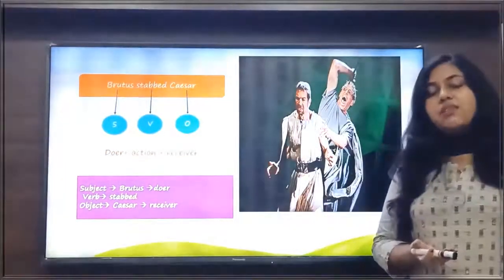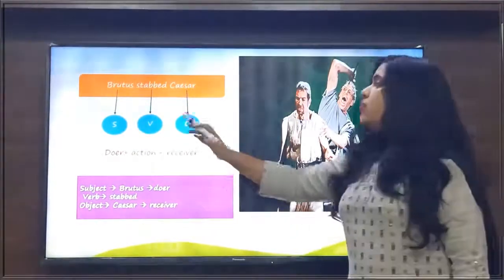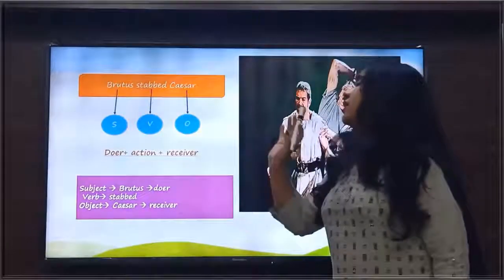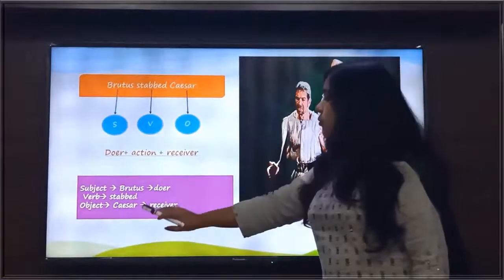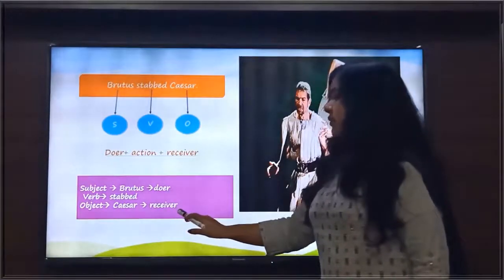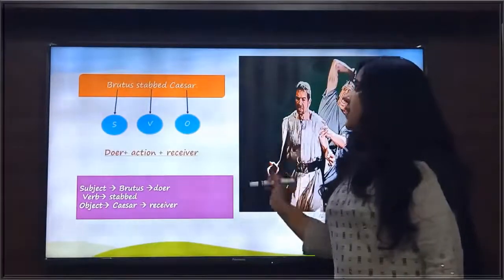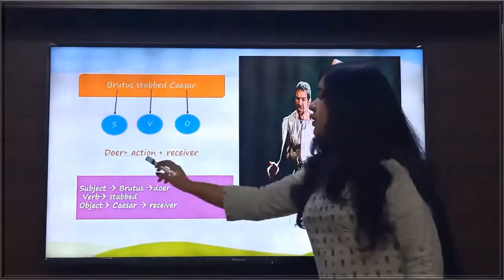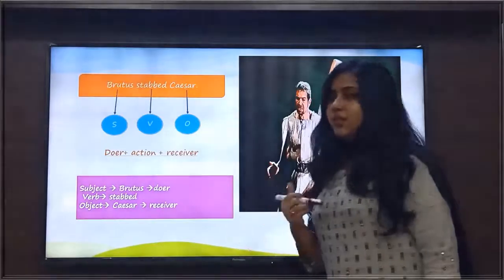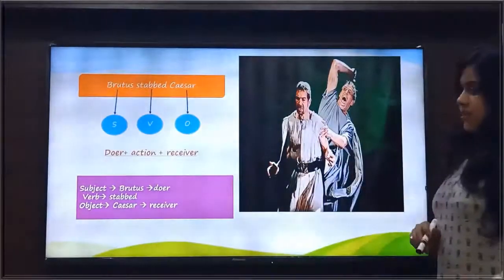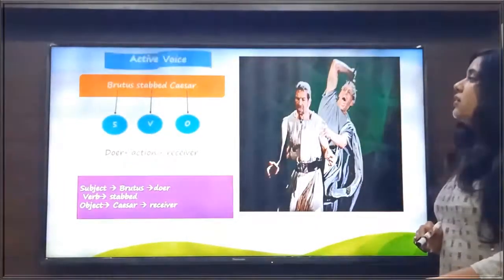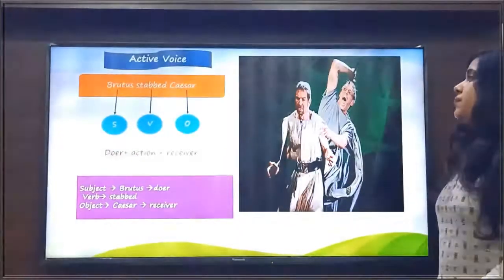Then what answer will I get? I get the answer, Brutus stabbed Caesar. That means Caesar is the object or the receiver of the action here. So our pattern in this sentence is doer plus action plus receiver. So this sentence is said to be in the active voice.